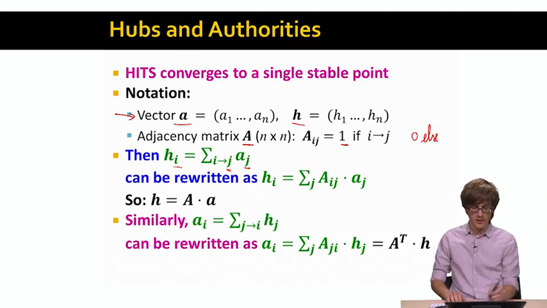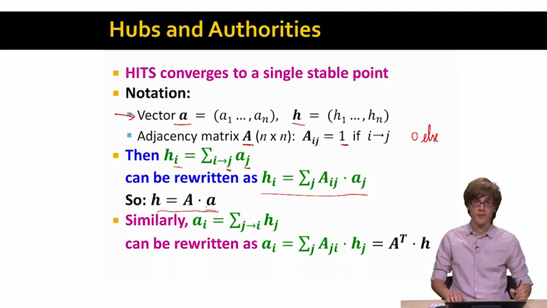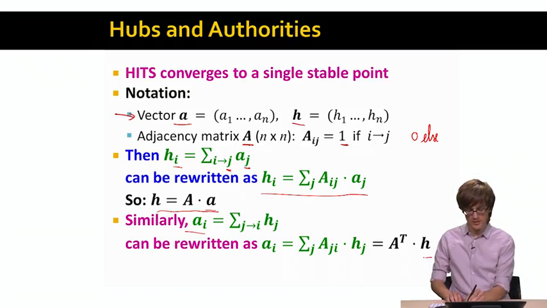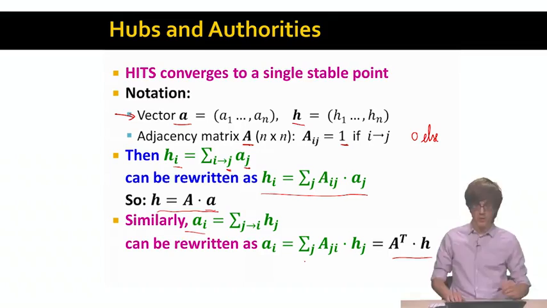So if we rewrite this in terms of a summation with our matrix A, we can write this as a summation over j of A_ij times a_j, which in turn can be rewritten simply as h, our vector h, equals the adjacency matrix A times our vector of authority scores a. And analogously, we can take the update equation for the authority score and rewrite it the same way, so that the authority score a equals A transpose times h.